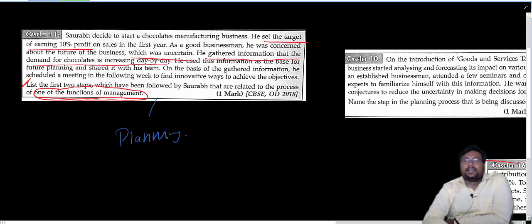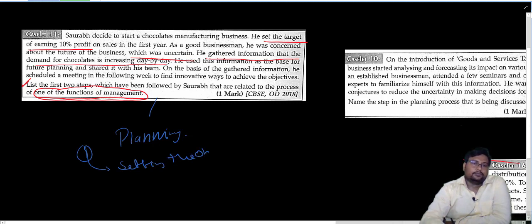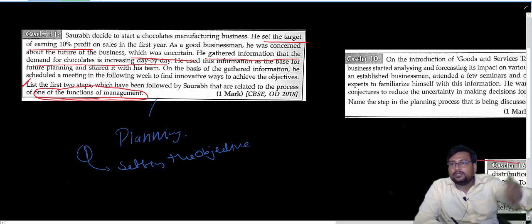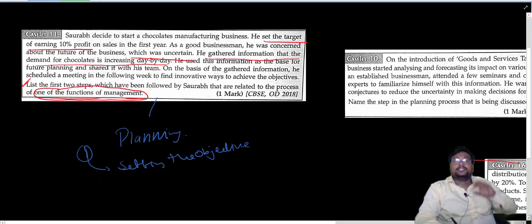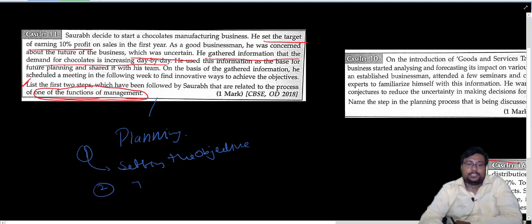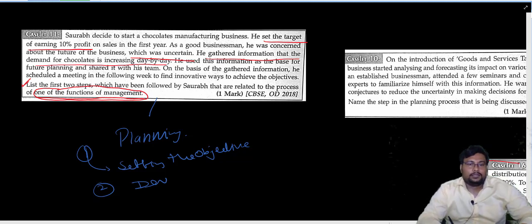Okay, setting the target is what? The first process. Setting the target is setting the objective. And the second one is assuming about the future, that is forecasting about the future. Assuming about the future is the second process, that is developing premises.